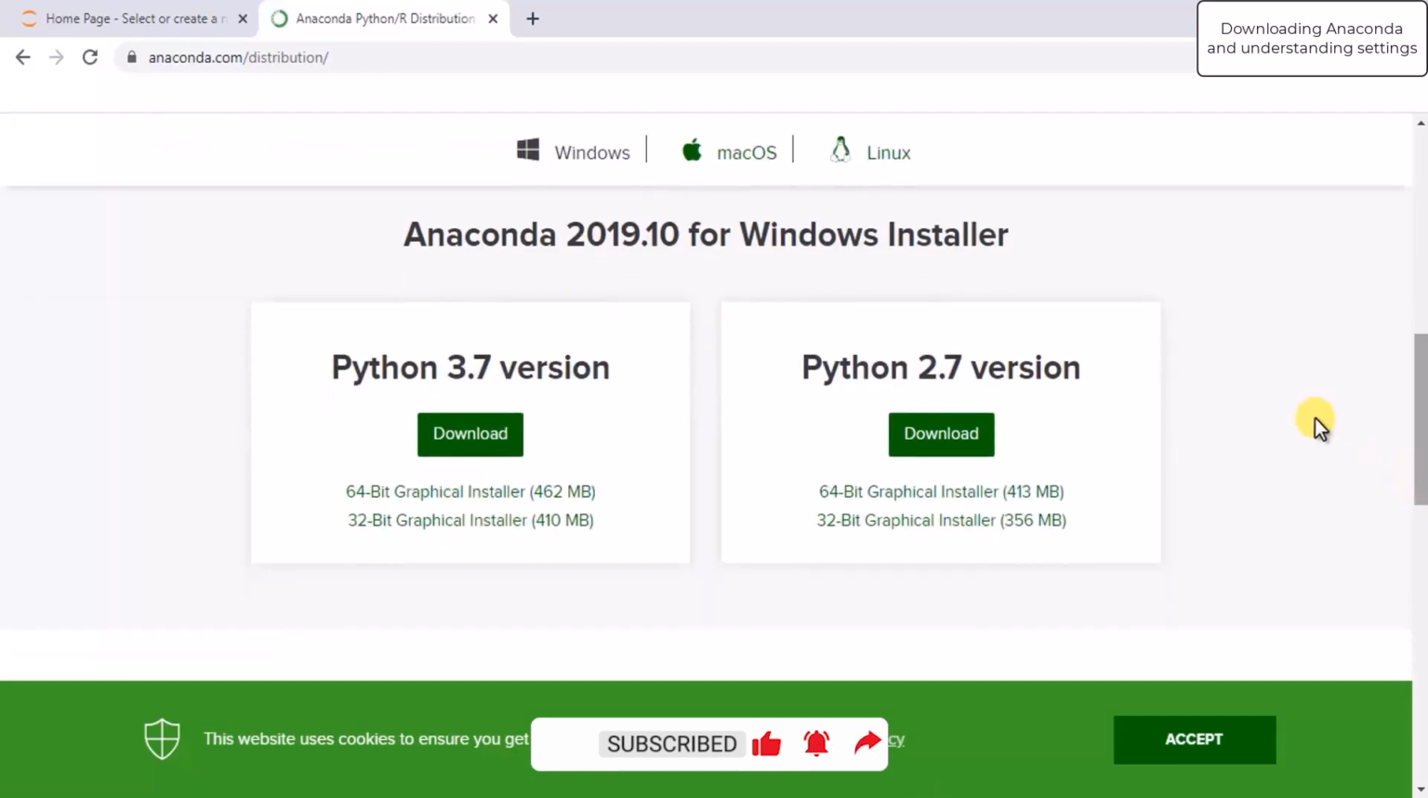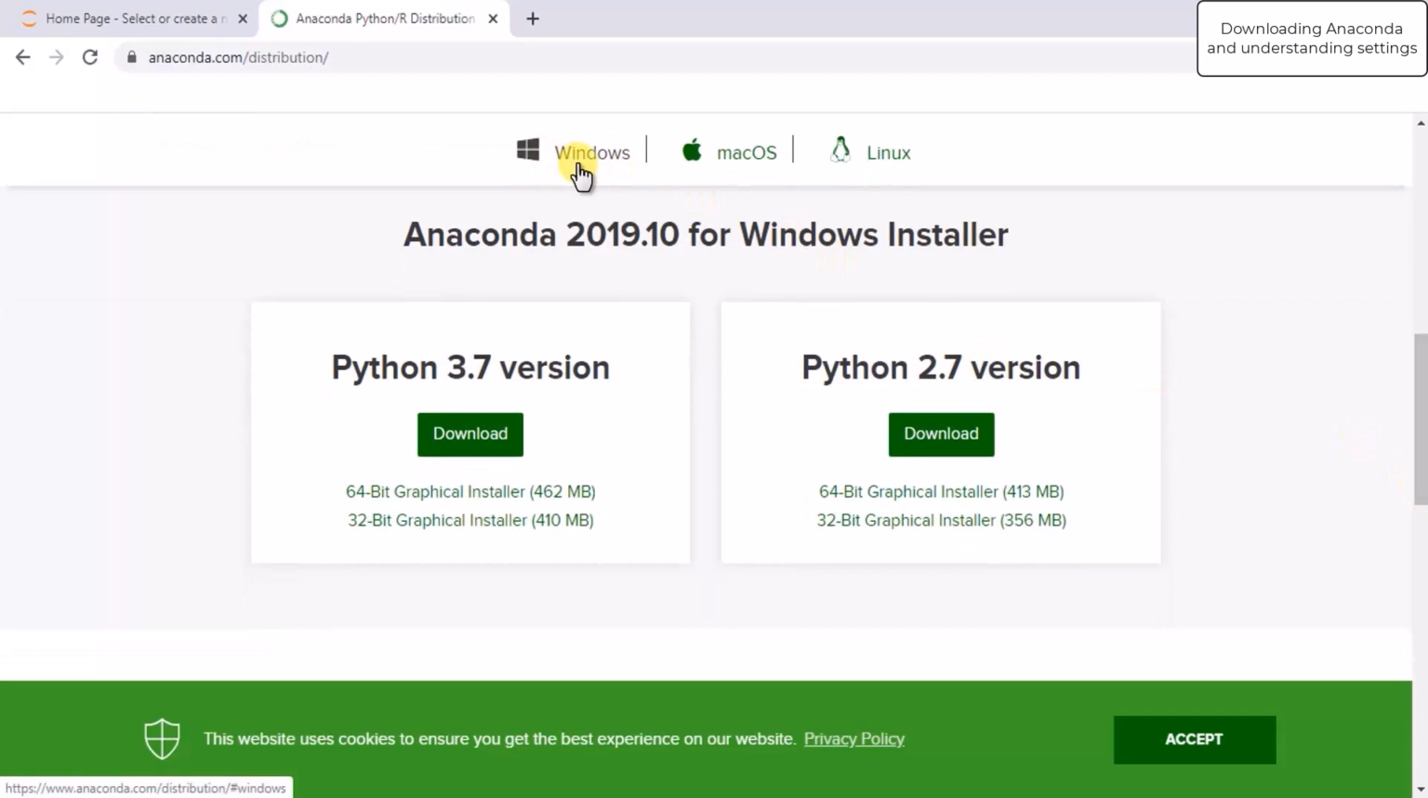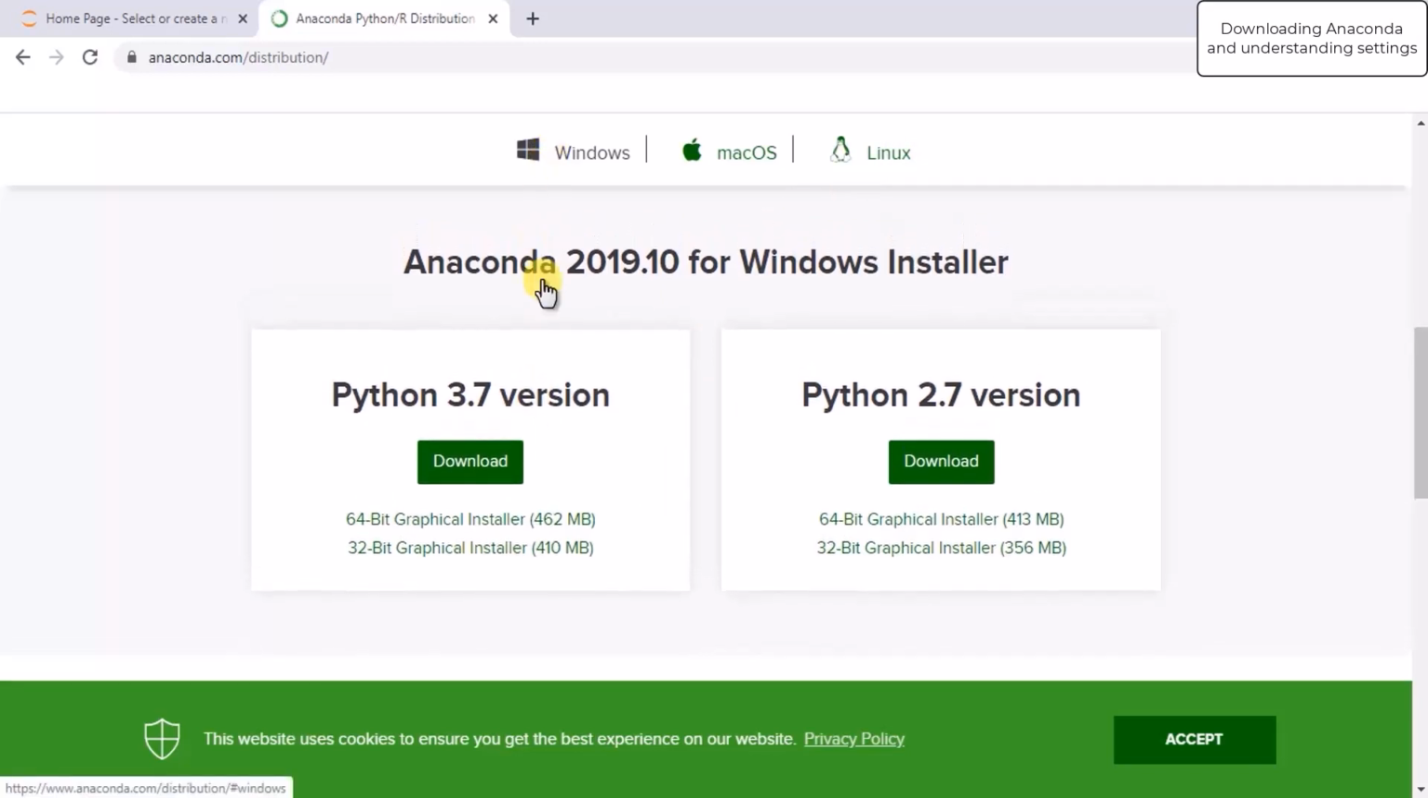Now to download it, for example, if you're working with Windows environment, click this tab. If you're working with Mac OS, then click here, and same for Linux. Now we are going to download the latest Python version, which is Python 3.7 version. And my operating system is Windows. So download here.